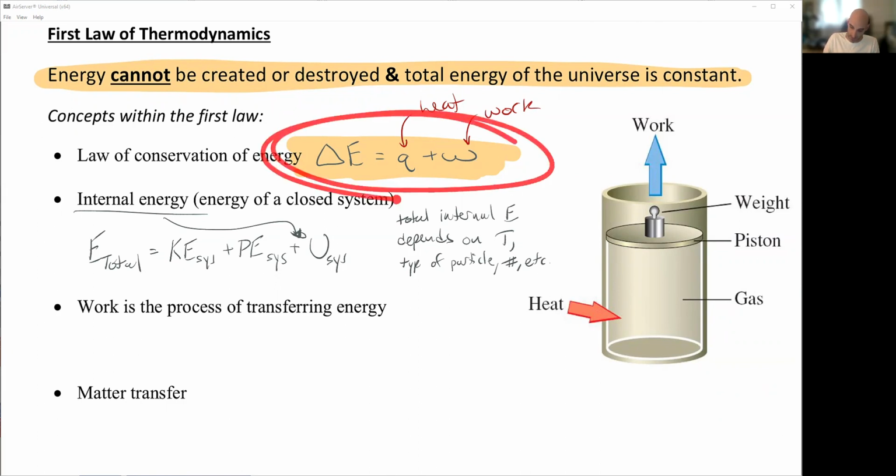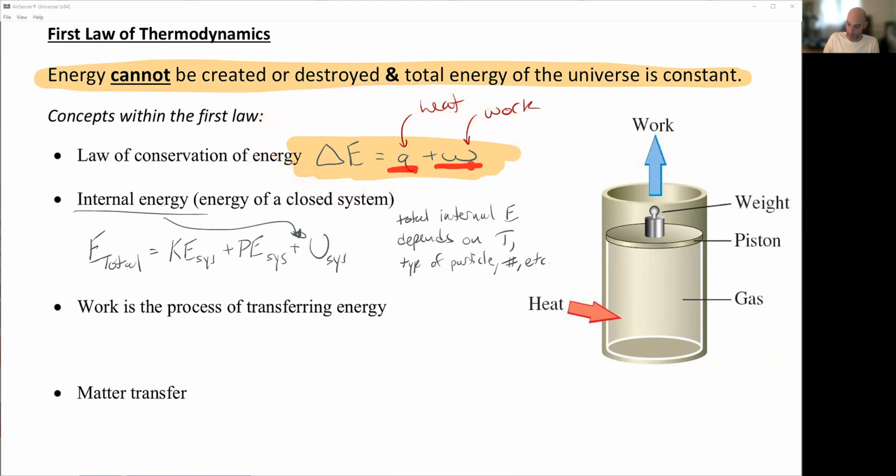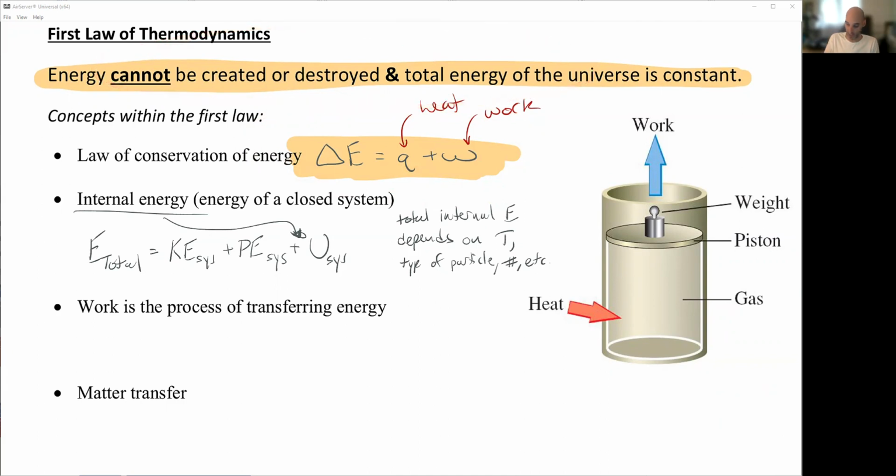So back to this idea of energy as heat plus work. Heat and work are two different types of energy. And this is where the total energy can't be created or destroyed. It has to be transferred. So we have this system over here to the right. First of all, work is the process of transferring energy. So I have my little drink here.